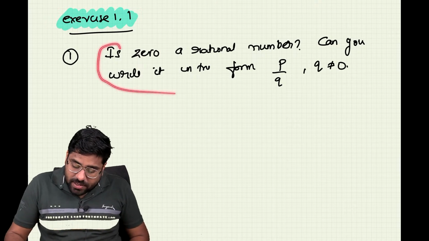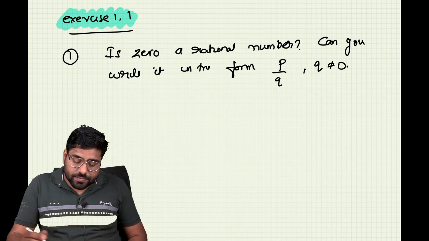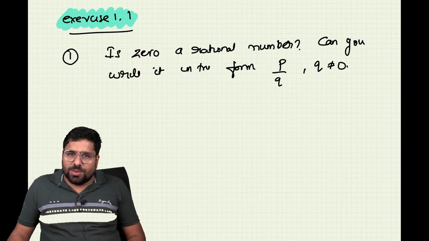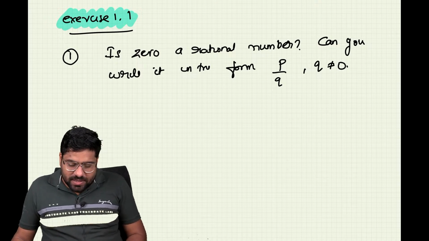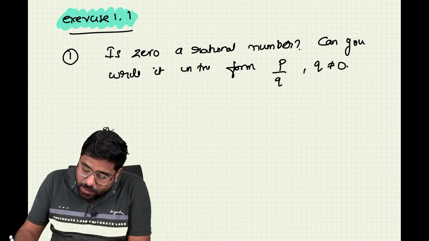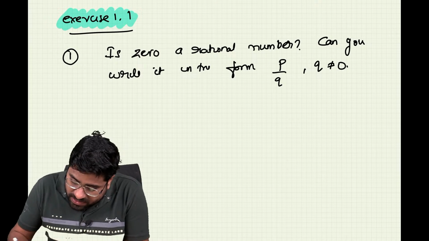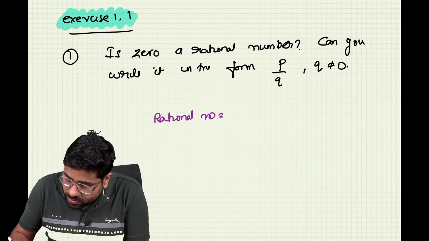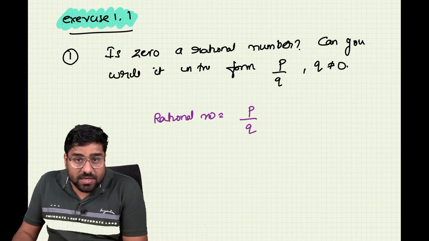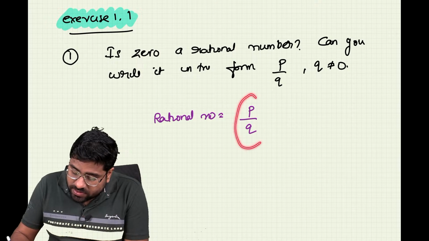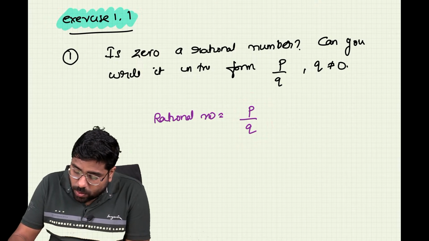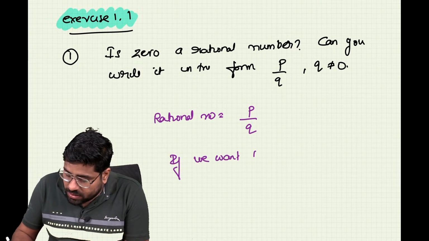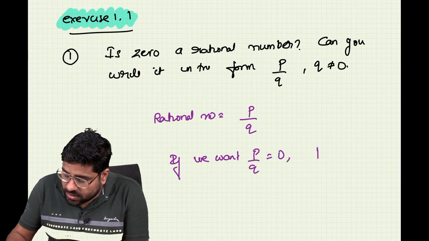Let us see, what answer will you write? Yes, tell me. Let us see what is the answer that you will end up writing. Yes, it is going to be — we know every rational number can be expressed as p by q. If I am having a rational number, this rational number is going to be expressed as p by q, right? So for p by q to be equal to 0, what should we take?